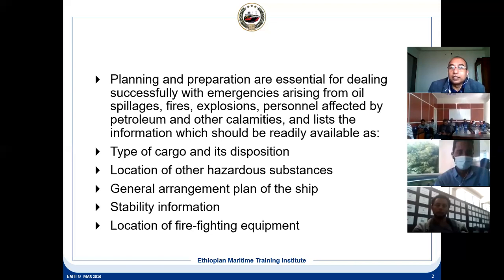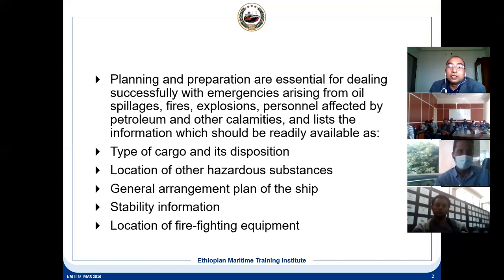It means we can restrict the spillage. What do we do first? First thing, I restrict and isolate. Restrict means the oil should not go overboard, and isolate so that you are minimizing the leakage and stopping the leakage.